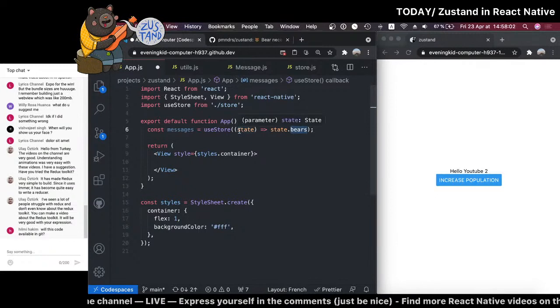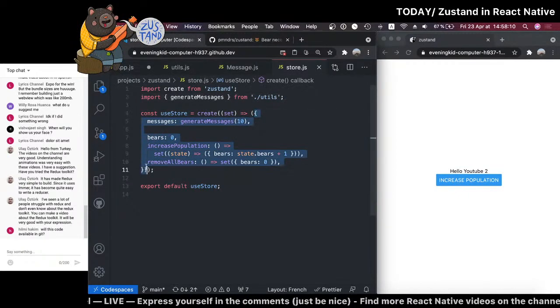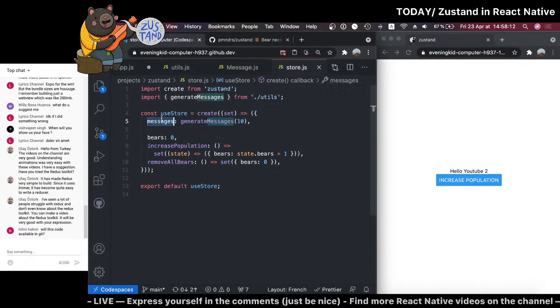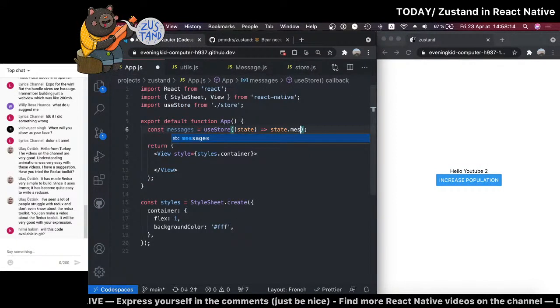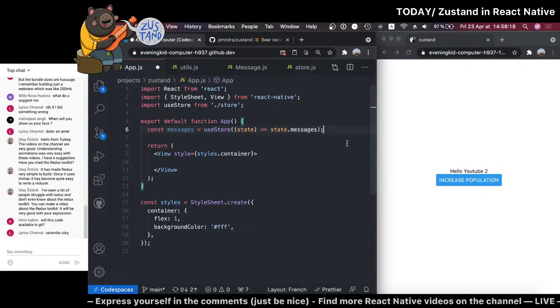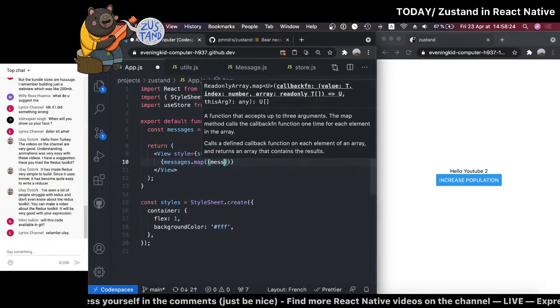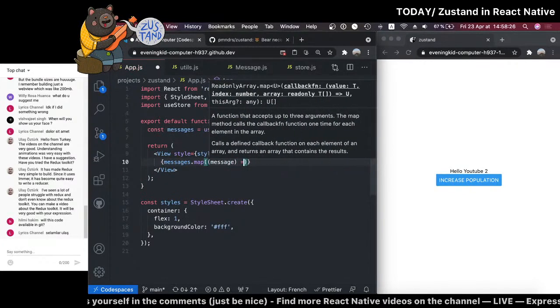So just for anyone who's been joining, basically the state we get here is what we have defined here. So state will be this whole object. So we want the messages. So let's do state.messages. I'm sure this would be much simpler with TypeScript. We would get suggestions, but for the sake of simplicity, let's keep it simple.